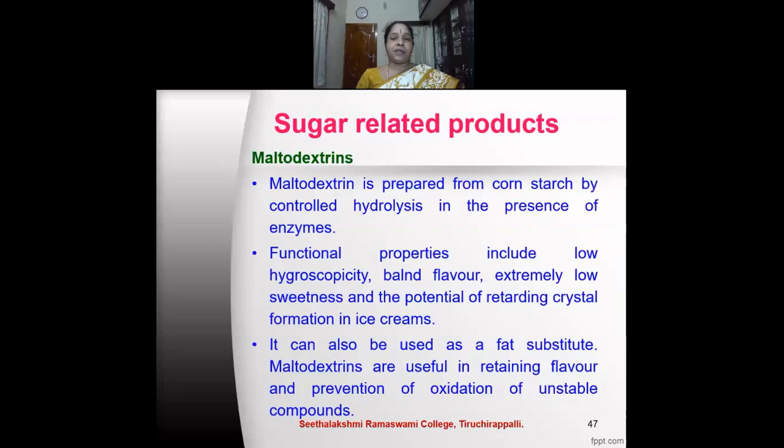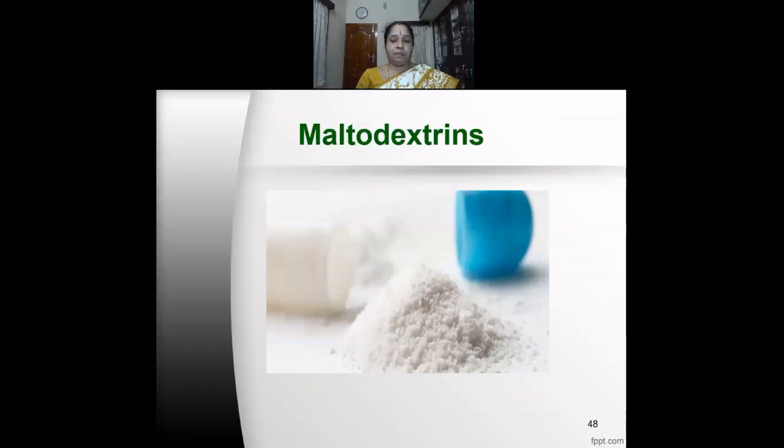Maltodextrins. Maltodextrin is prepared from cornstarch by controlled hydrolysis in the presence of enzymes. Functional properties include low hygroscopicity, bland flavor, extremely low sweetness, and the potential of retarding crystal formation in ice creams. It can also be used as a fat substitute. Maltodextrins are useful in retaining flavor and prevention of oxidation of unstable compounds.